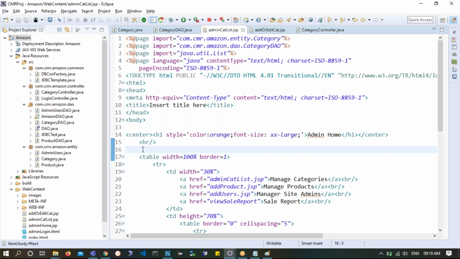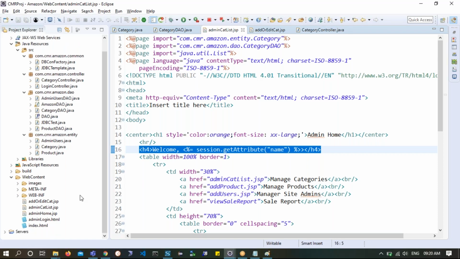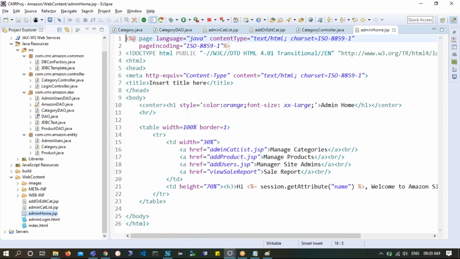So here on the head of the table, we can showcase H4. I can say welcome, scriptlet equals session.getAttribute of name. If you don't have this, then you cannot show a welcome message, which is really bad. Control C, Control S, and we'll come to admin home.jsp.